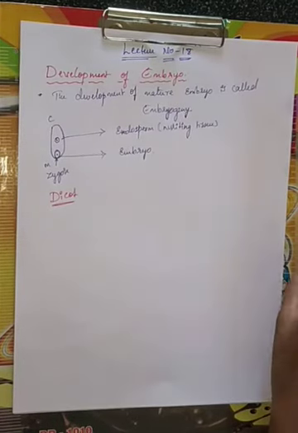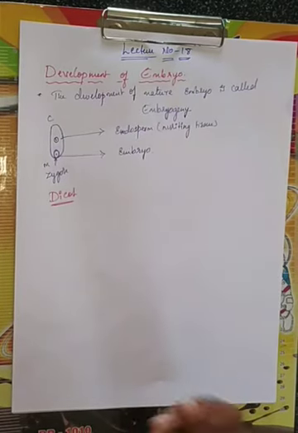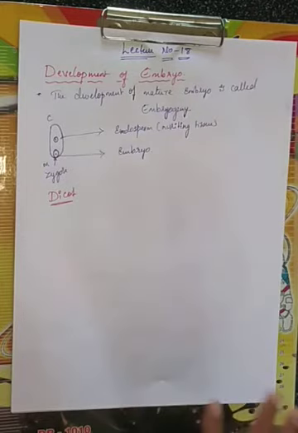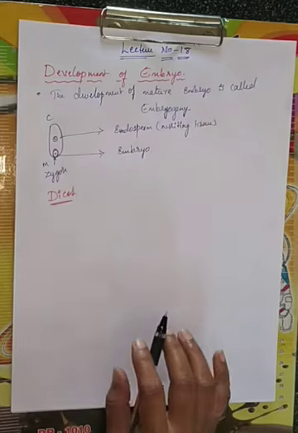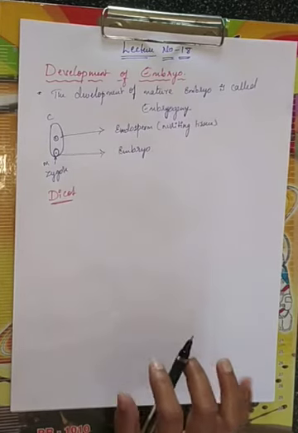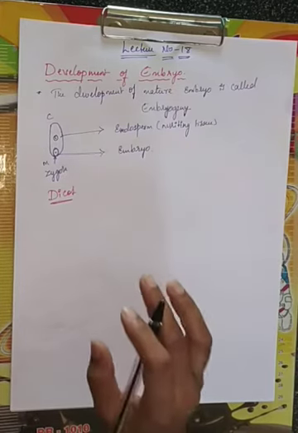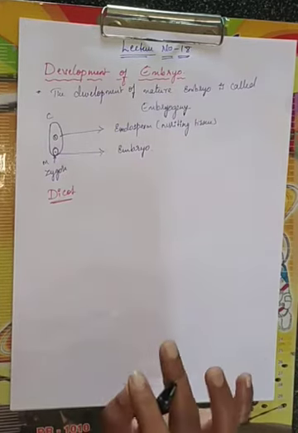I am not going to write each and every point. Whatever words I use, just make notes, because I am concentrating on the diagram, children. See, development of embryo in Capsella. In your NCERT, the diagram given of the mature embryo of dicot is the Capsella plant embryo.